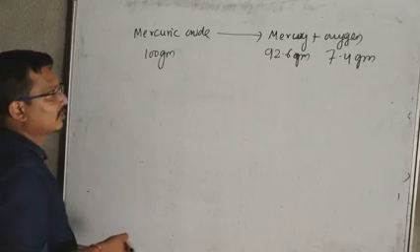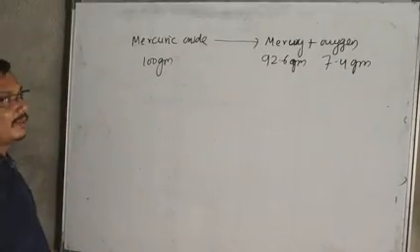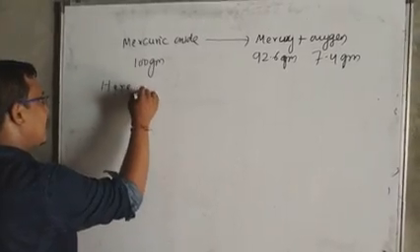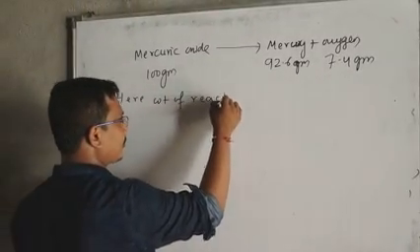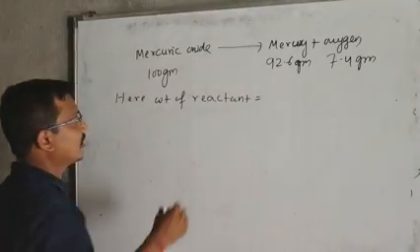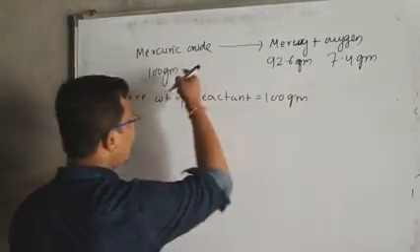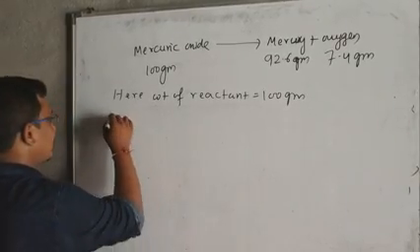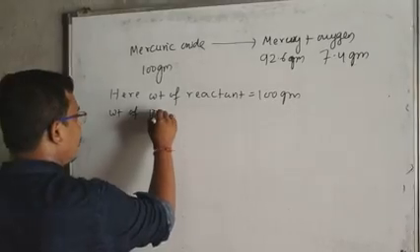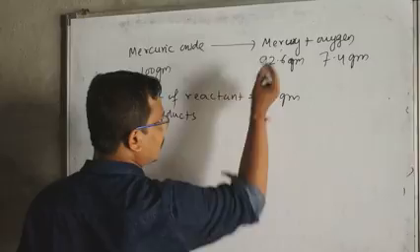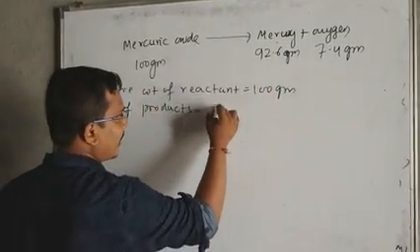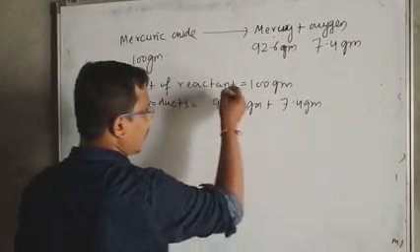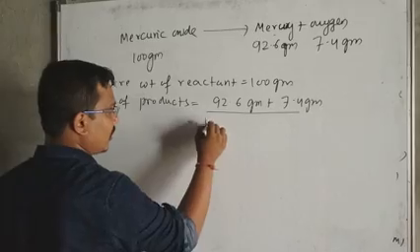Now let me discuss how this reaction obeys the law of conservation of mass. If you want to find the weight of the reactant, it is 100 gram, because only one reactant is present, mercuric oxide. Next, the weight of the products: there are two products, mercury and oxygen. So we write 92.6 gram plus 7.4 gram, which also gives 100 gram.